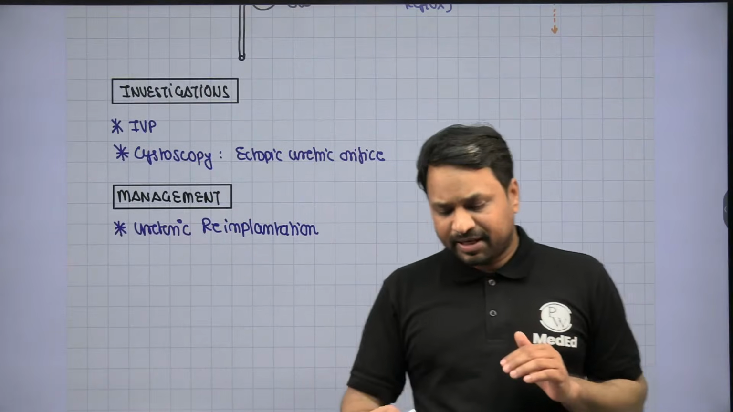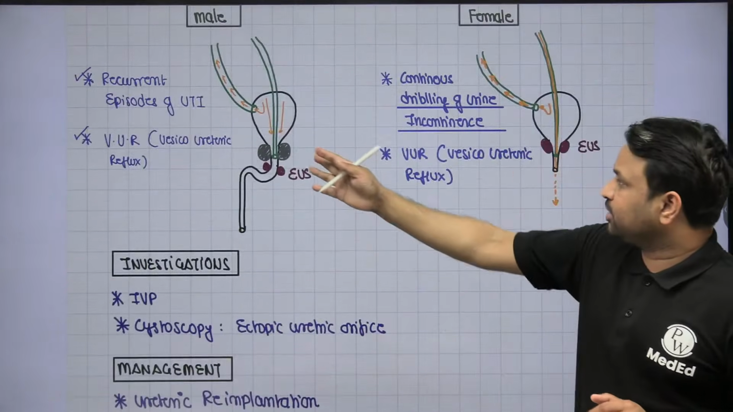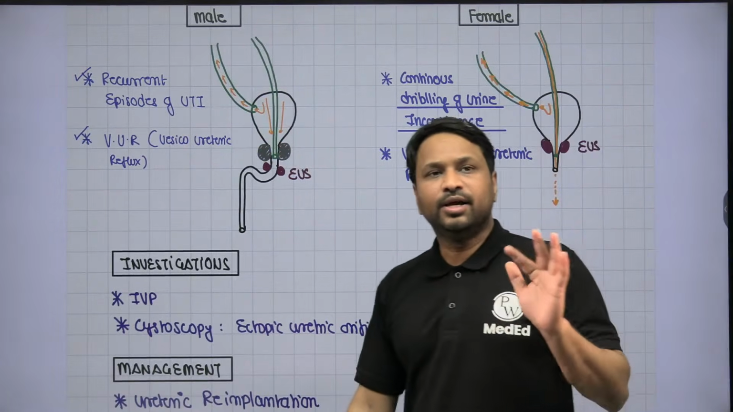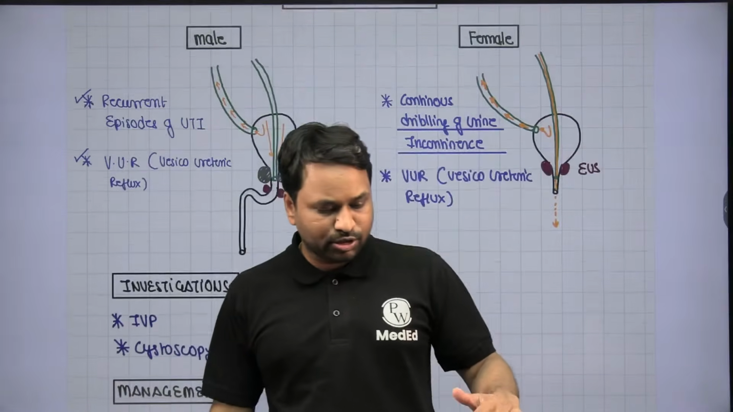ठीक है? That means reimplantation का मतलब क्या है कि अगर distal है, इसको वापस अपनी जगह पे वापस position करो, proximal है, इसको थोड़ा length बढ़ाओ, ठीक है? So that is called as ureteric reimplantation should be performed.